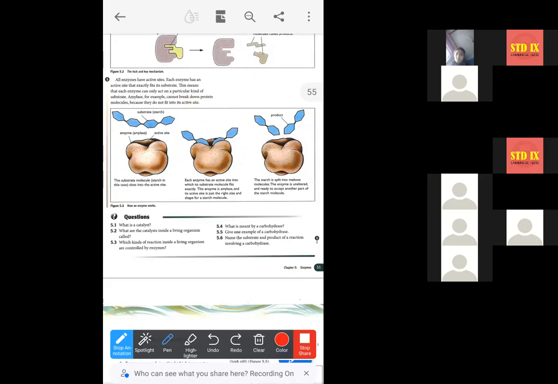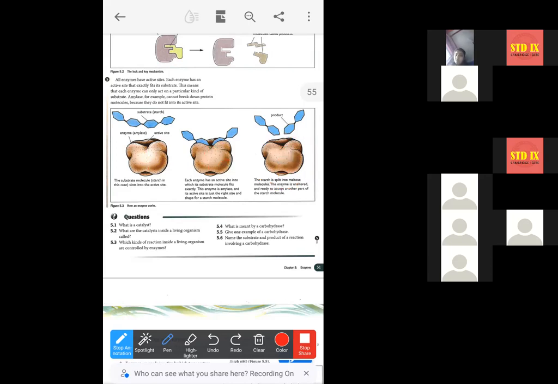But you see, at the end of the reaction, the shape of the enzyme remains unchanged. In pictures 1, 2, 3, is there any difference in the structure of the enzyme? No, ma'am.